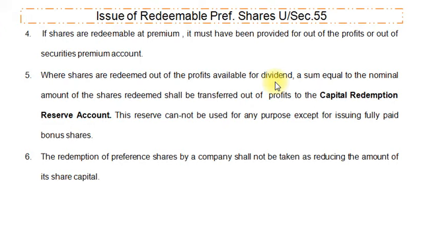Okay, and this means general reserve will be converted into capital redemption reserve account. Same way, if we are using profit and loss account, then a sum equal to the nominal value of preference shares to be redeemed will be transferred from profit and loss account to capital redemption reserve account. Okay, and this capital redemption reserve account is used for issuing fully paid up bonus shares only, and that we have seen in our previous chapter of bonus shares.